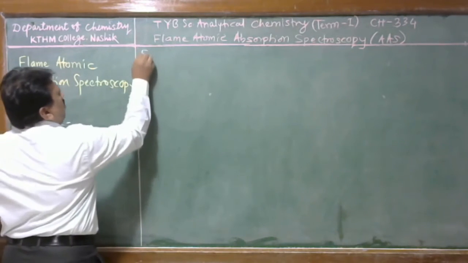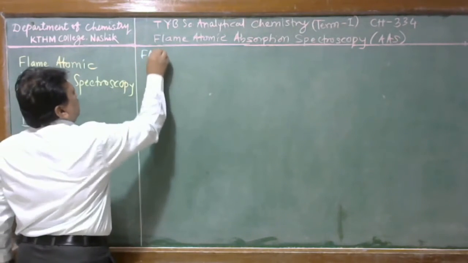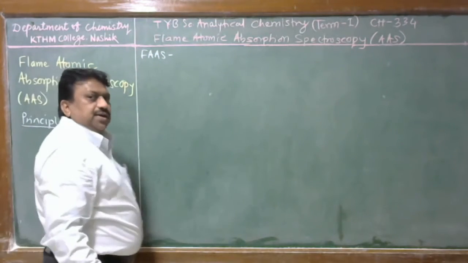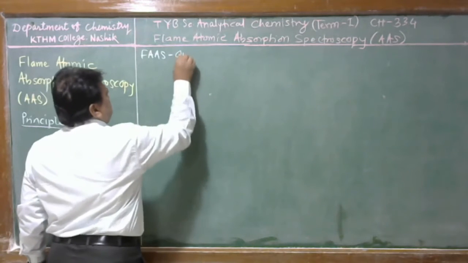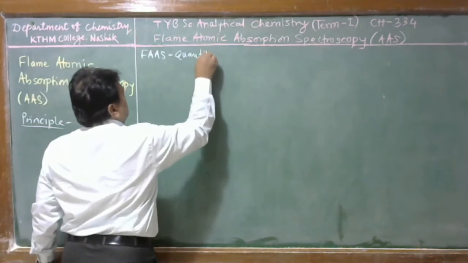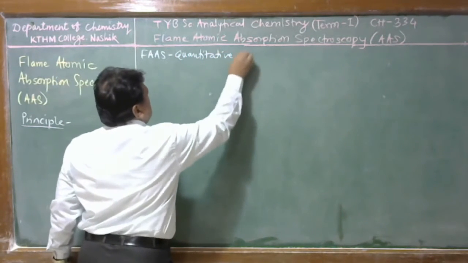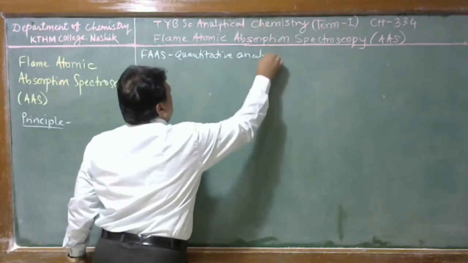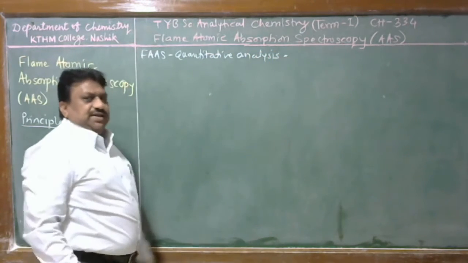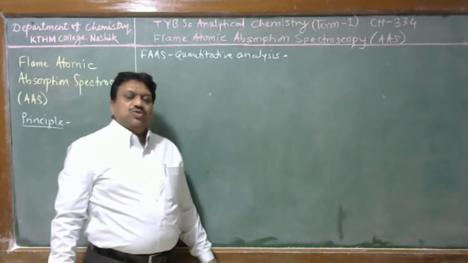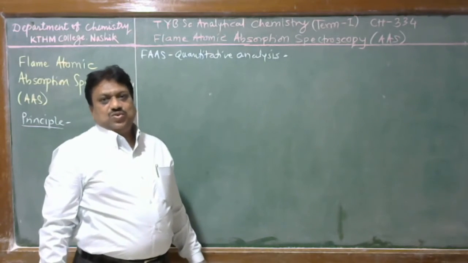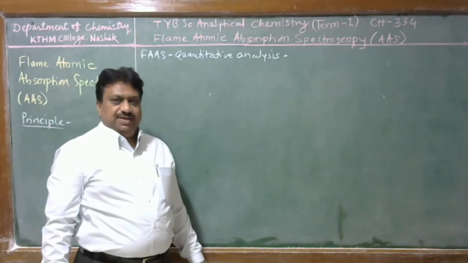The flame atomic absorption spectroscopy is a suitable method for quantitative analysis. It is rarely useful for qualitative analysis, because in atomic absorption spectroscopy we require a radiation source made up of the analyte element.